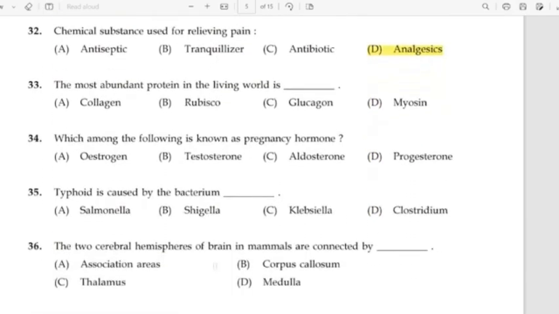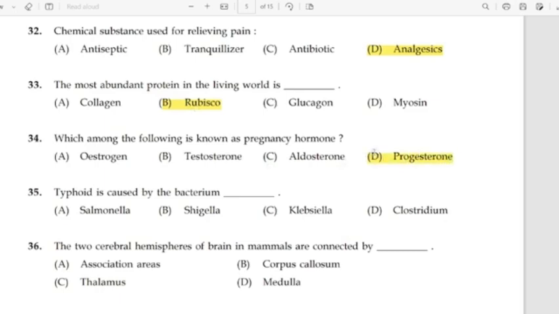33. The most abundant protein in the living world is. Correct answer option B, Rubisco. 34. Which among the following is known as a pregnancy hormone? Correct answer option D, progesterone.